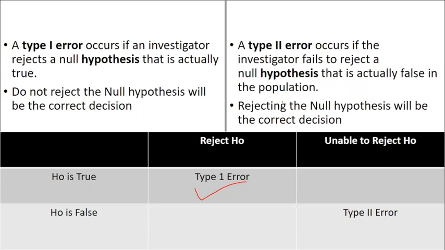I mean to say, he was supposed to reject it, but he didn't, and he accepted it. So it is a type 2 error. Type 1 error is rejecting your null hypothesis, and type 2 error is being unable to reject your null hypothesis. That's how it is framed.